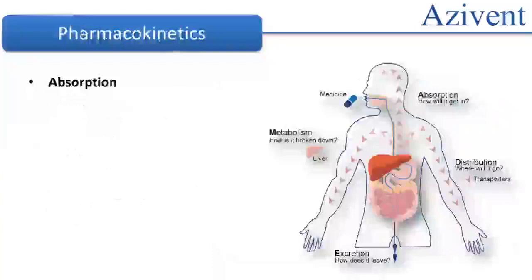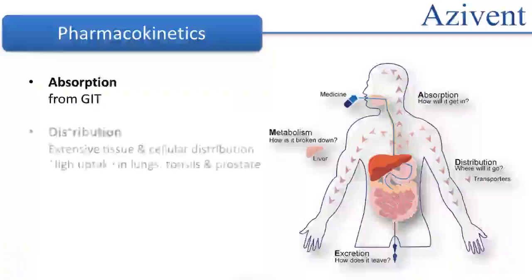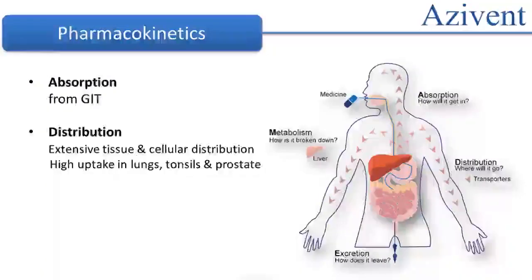Moving on to the pharmacokinetics or ADME of the molecule. Azithromycin is absorbed from the gastrointestinal tract. Bioavailability of azithromycin is 37% following oral administration. Absorption is generally not affected by food. After oral administration, azithromycin is widely distributed in the tissues. The lung, tonsils, and prostate are organs which have shown a high rate of azithromycin uptake. It achieves a peak concentration within 2 to 3 hours of administration.